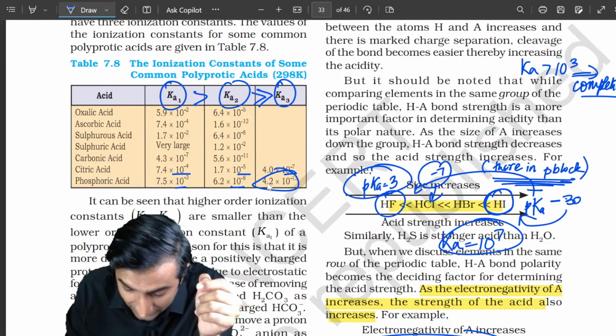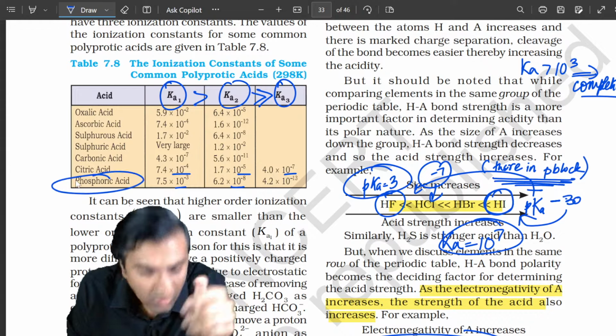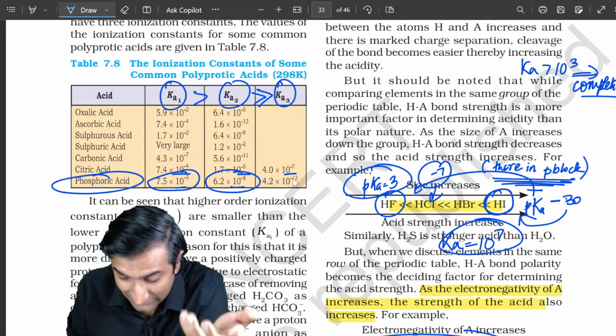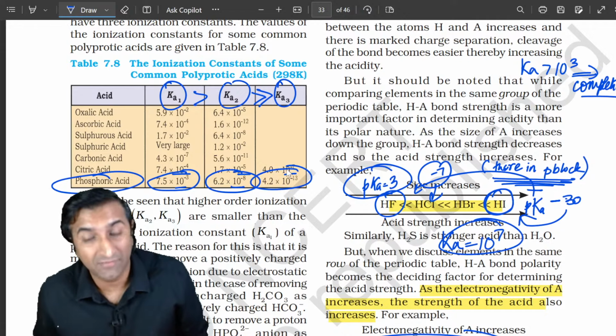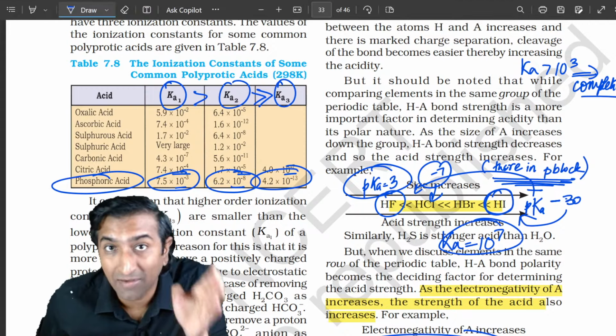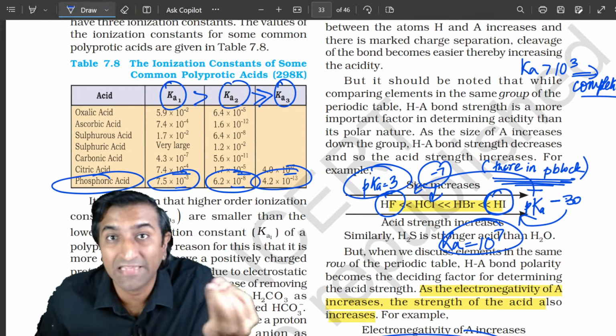Look at the difference in values for H3PO4. This is supposed to be a decently strong acid. pK1 is strong, 2 is ridiculously weak and 3 is laughable, 10 power minus 13. Okay? I'm not expecting you to remember any of these numbers, but get a feel for them. Understand what the implication is.